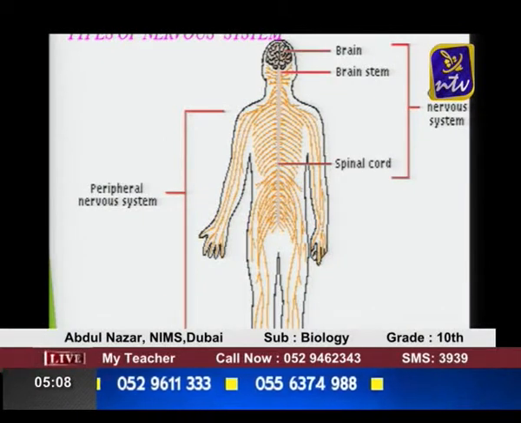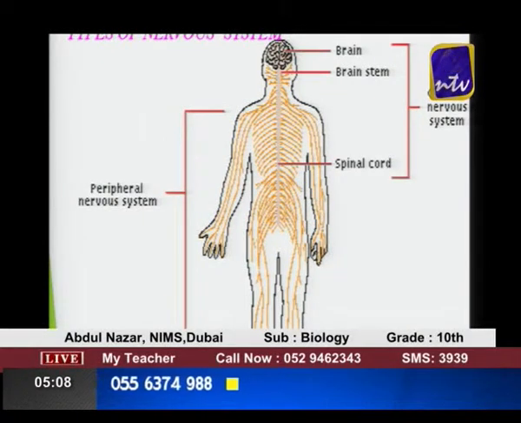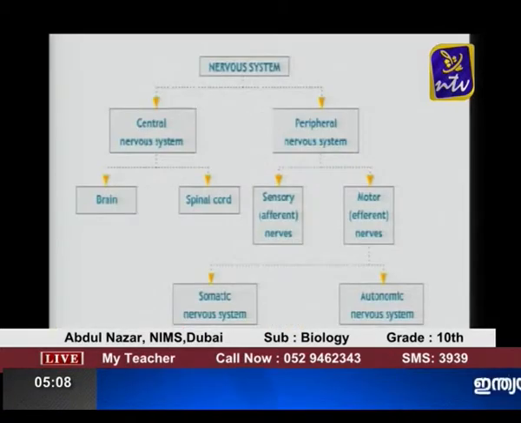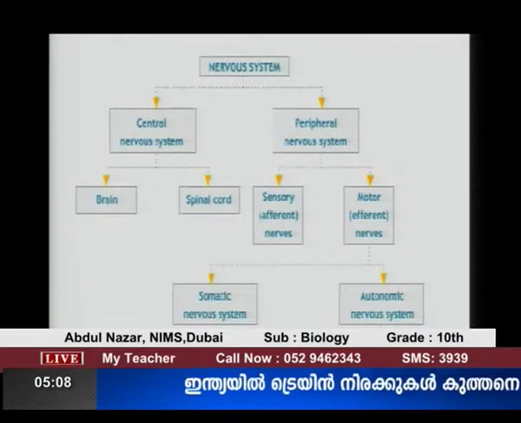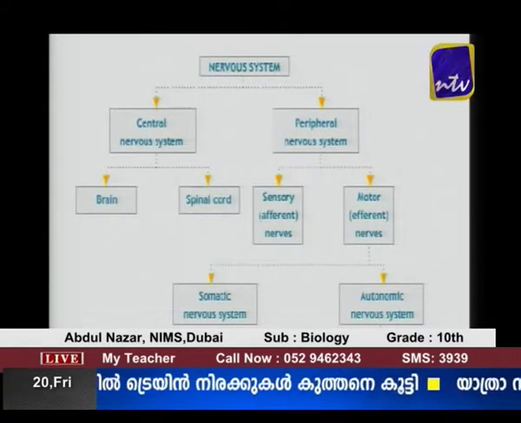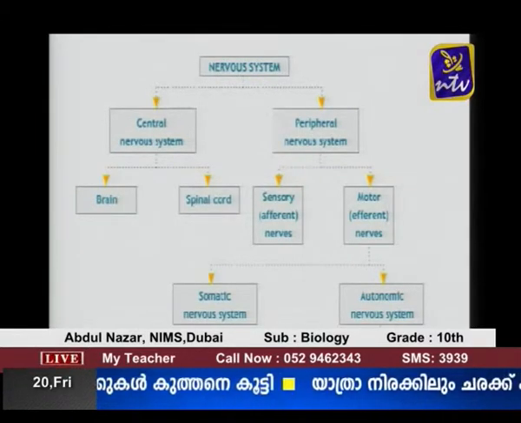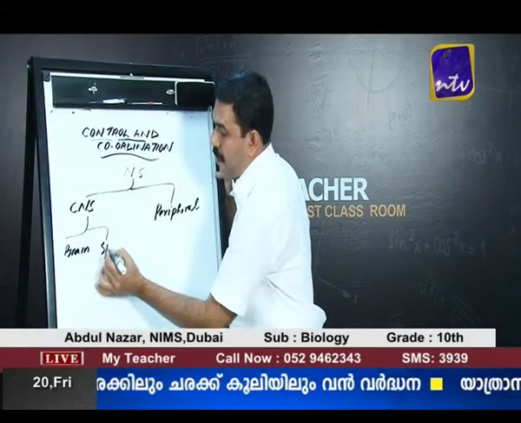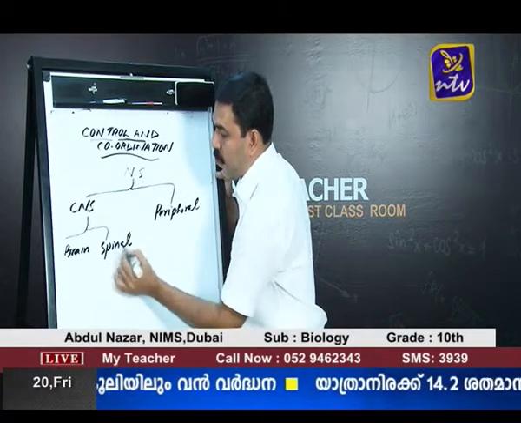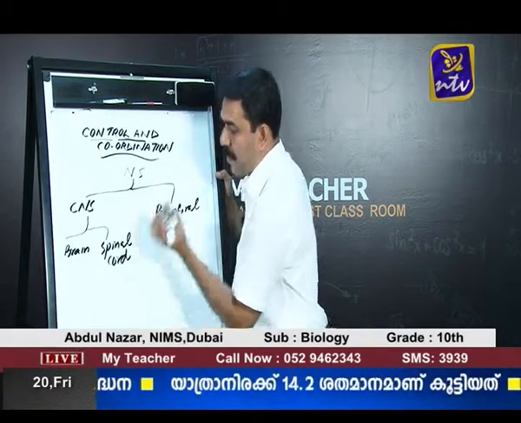Nervous system can be divided into two parts, central nervous system and peripheral nervous system. Central nervous system, again you can see the different parts of the nervous system, consisting of two parts. One is brain and the second one is spinal cord. These are the two parts of central nervous system.